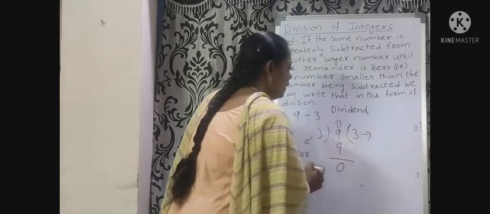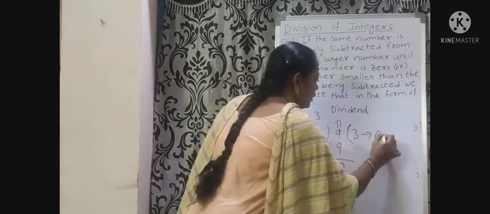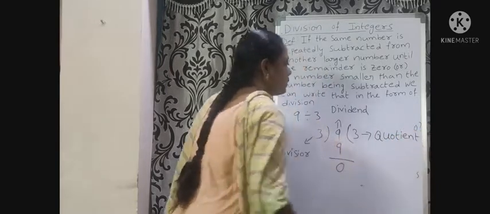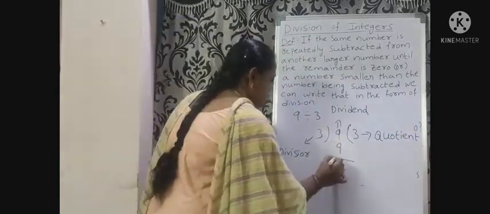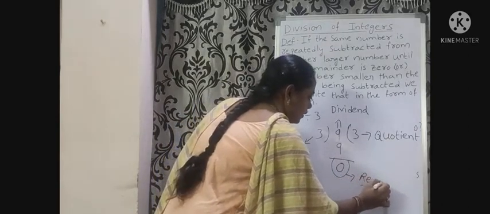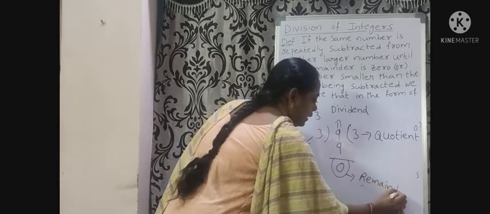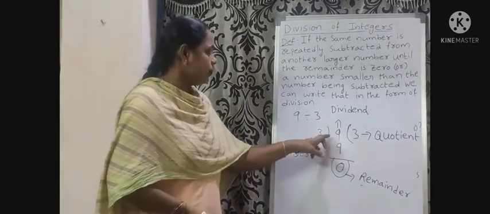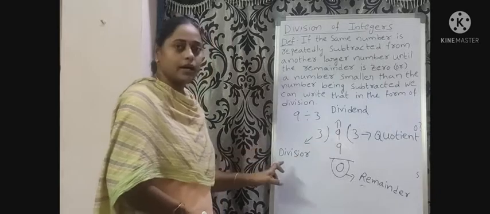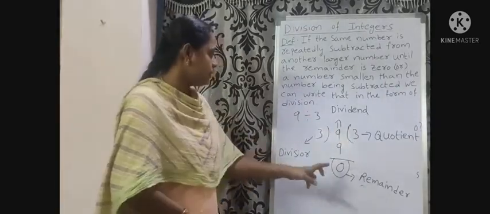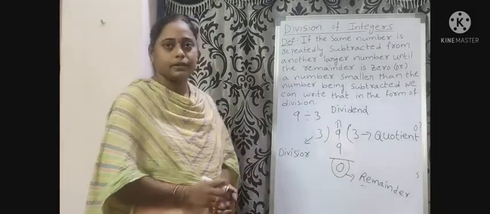This 3 is called the quotient and this 0 is called the remainder. 9 is called dividend, 3 is called divisor, 3 is called quotient and 0 is called remainder.